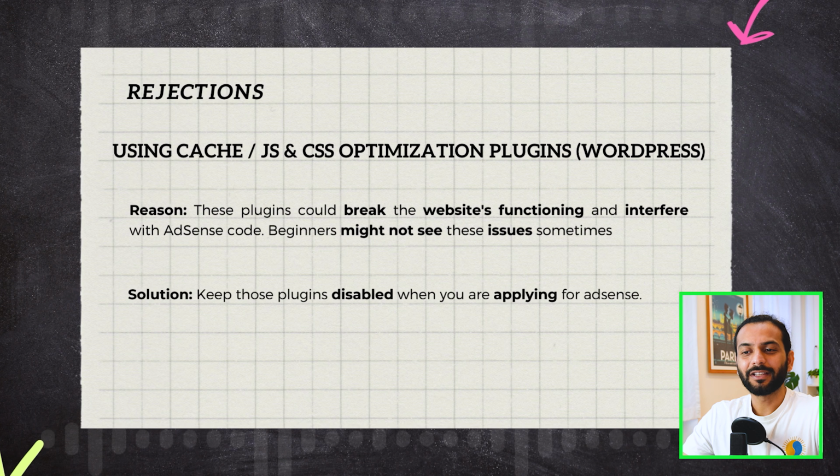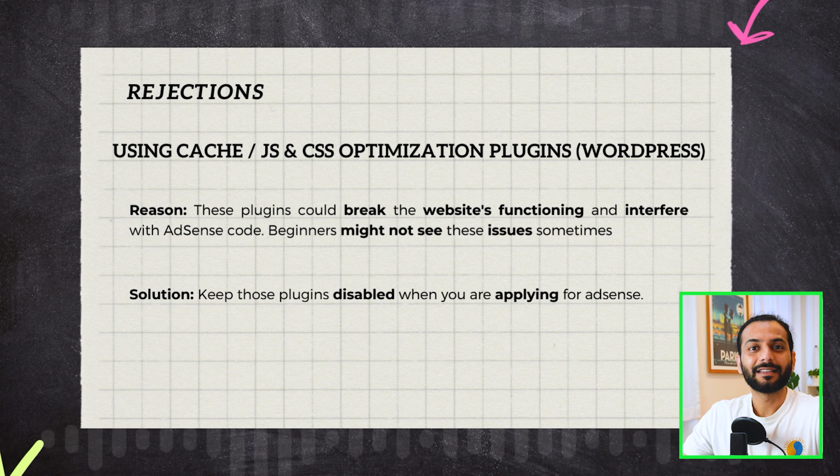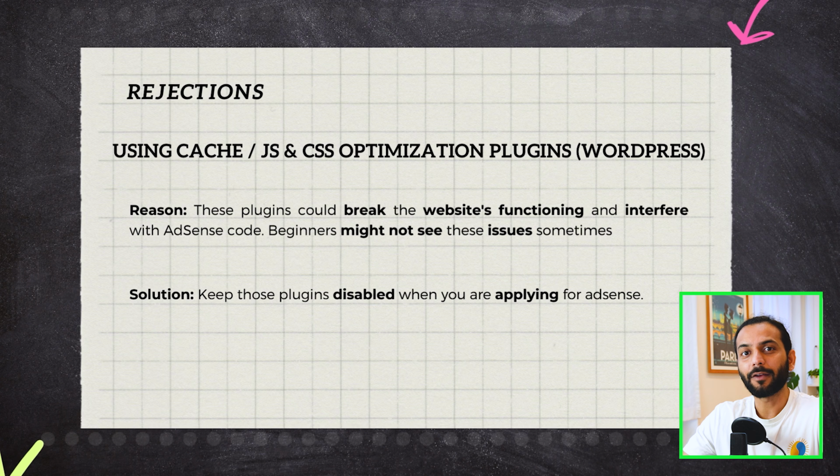Another important point is the use of cache plugins. You should use cache plugins very carefully. Yes, I have created so many videos about speed improvement, and speed improvement is a really good thing for your website. When your website is fast, Google is happy with your website and your chance of AdSense approval goes higher. That is not a requirement from Google. But sometimes some plugins can break your website. Yes, you heard it, some plugins could break your website. So I recommend, when you're starting up your blog and applying for AdSense, do not have any cache plugin or JS or CSS optimization plugin installed on your website.